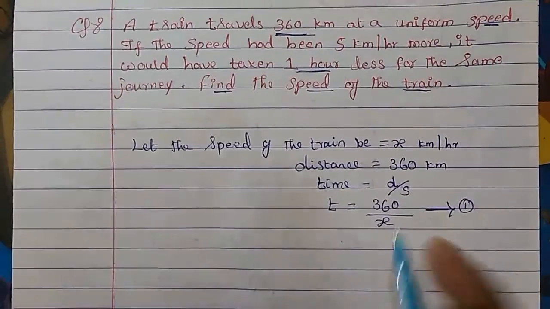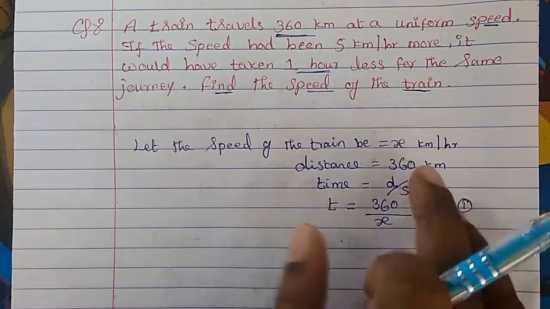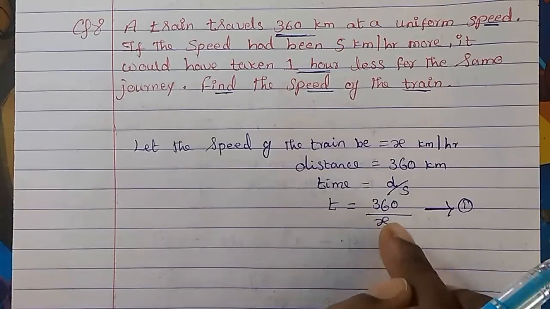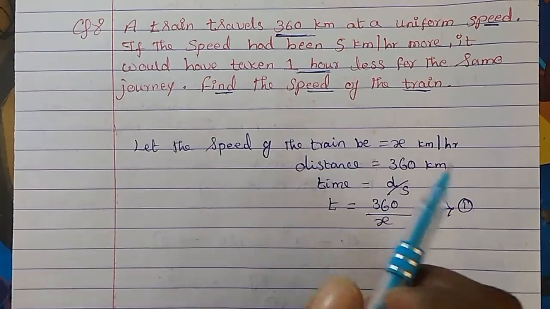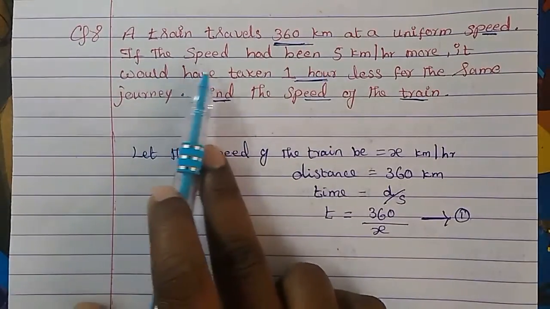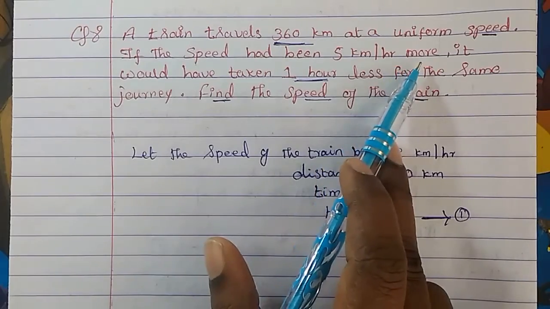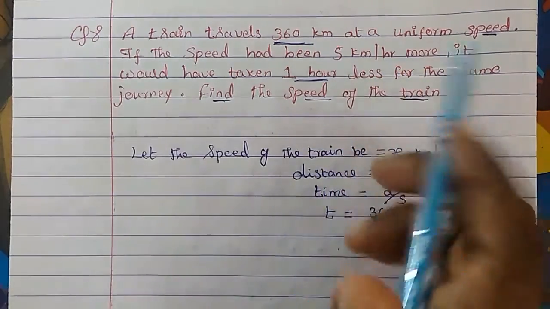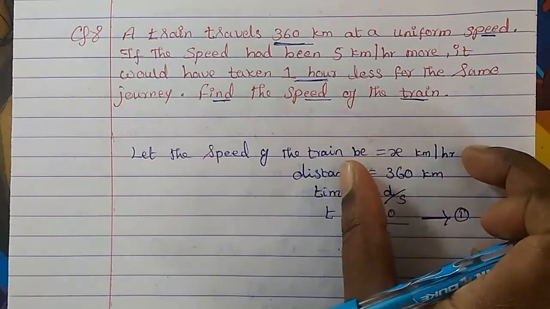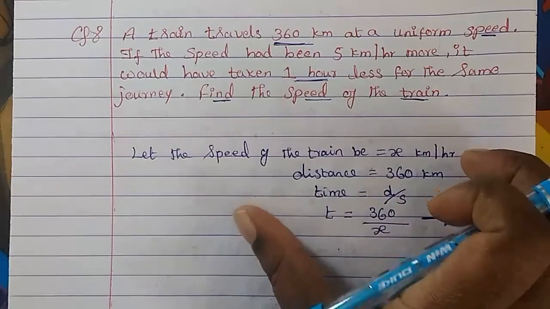Now in the second case, this is the normal speed of the train when it covers 360 kilometers, and this much time it is taking. Now when the speed changes, if the speed had been 5 kilometers per hour more than the normal speed, then 1 hour becomes less for the same journey.